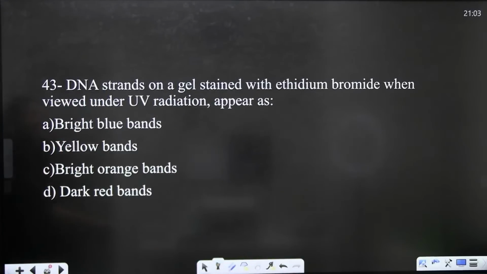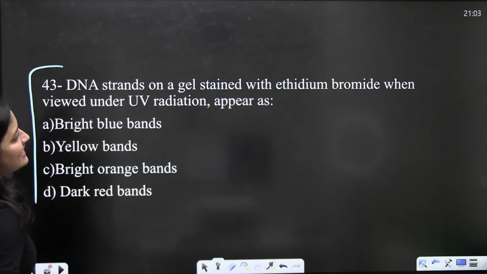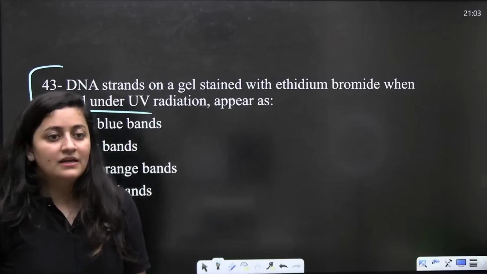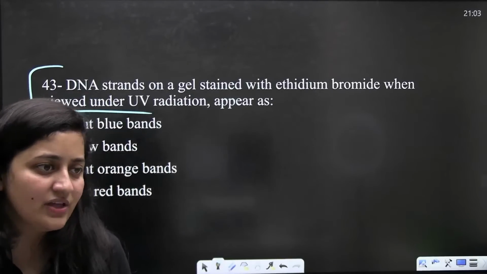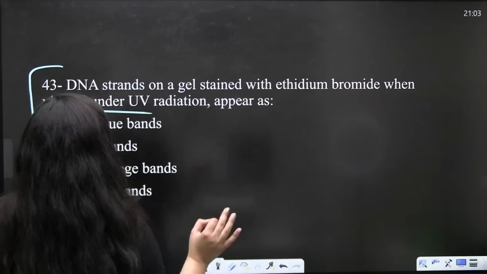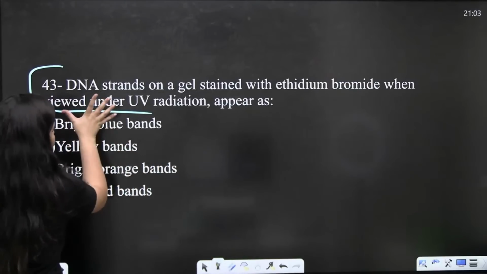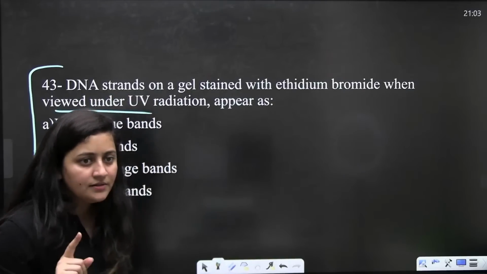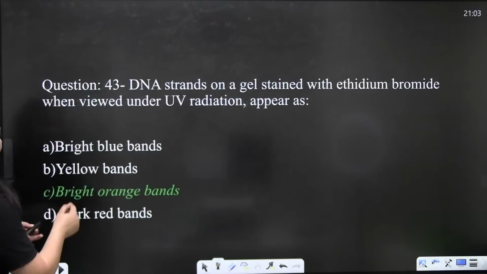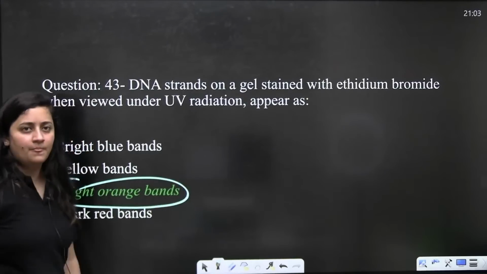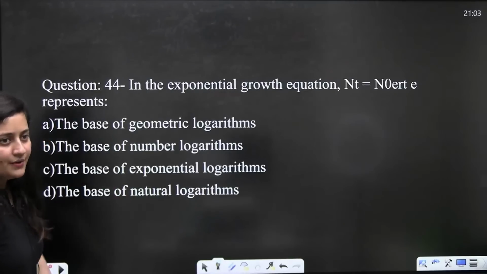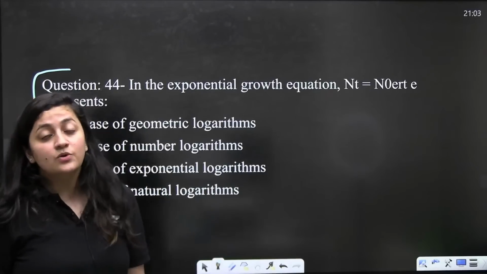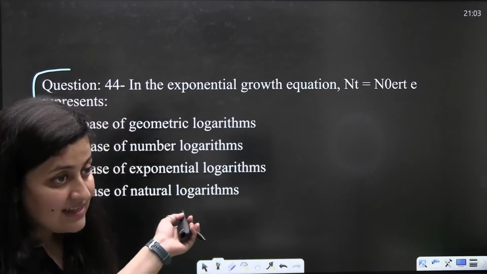Now the next question. DNA strands on a gel stained with ethidium bromide, EtBr, when viewed under UV radiation appear as? Speed up, all of you, quick. Very easy question: bright orange bands. Now the next: in the exponential growth, Nt equals N naught e^rt. What is the e here?